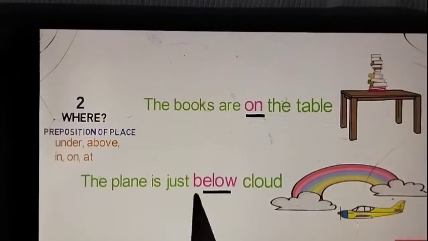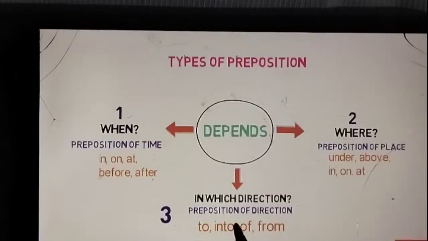The plane is just below the cloud. Where is the plane with respect to the cloud? It is just below. Here, below is the linking word between cloud and plane. Hence, it is a preposition of place. Now, let's look into the next type. The preposition which describes where to go or where to put something is called a preposition of direction.